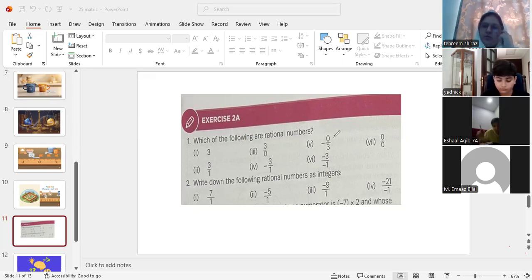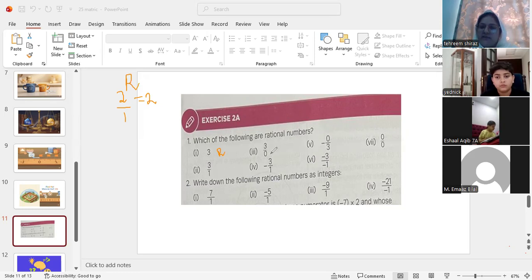One more thing, beta, if the number is 2, this is the integer, right? This number can be a rational number. How? If I mark 1 in the denominator, this fraction cannot give us the wrong answer. 2 by 1 means the answer is actually 2. It means that 2 by 1 is in a fractional form. It will become a rational number. Any integer can become a rational number.